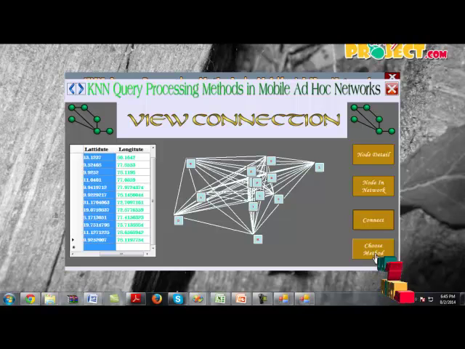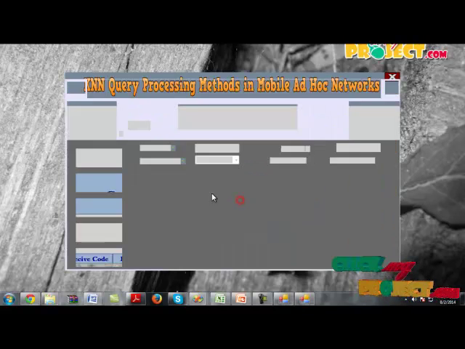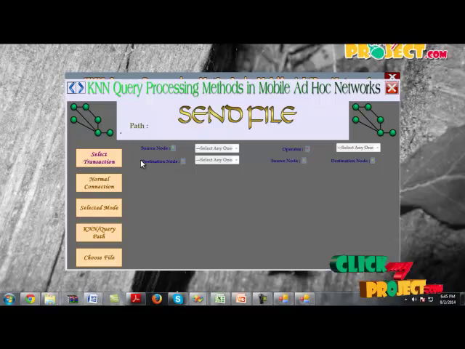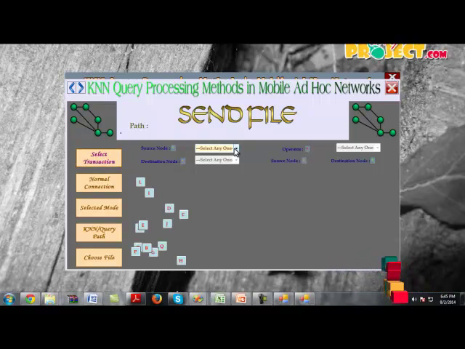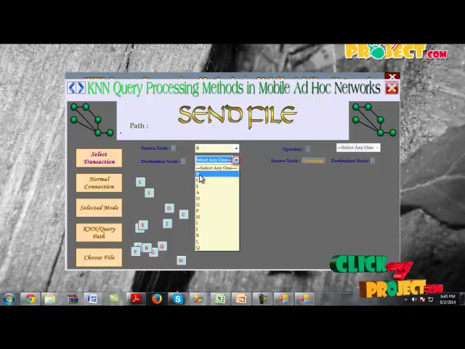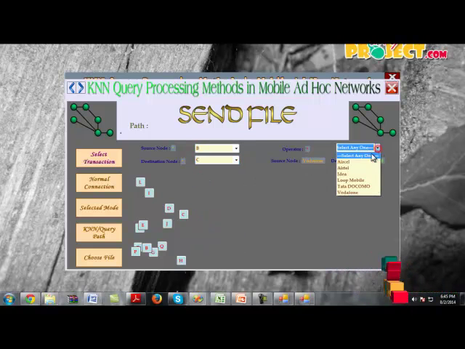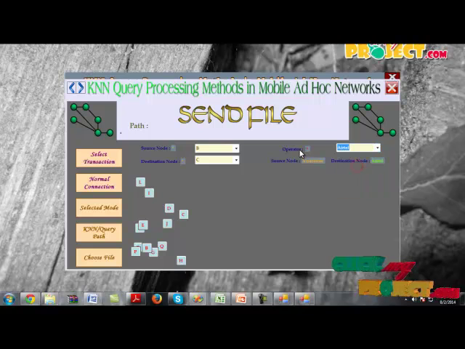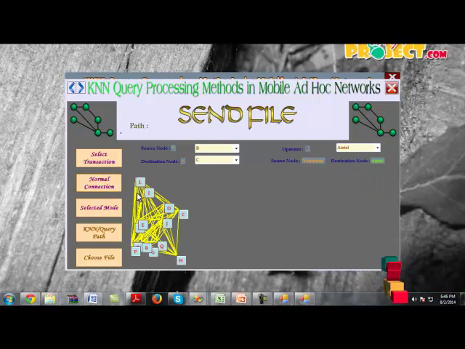Next, if you click choose the method, this is the page which you use to access the queries by selecting the source, the destination and the operator. This is the query used to segregate the connection, and by clicking the normal connection, the connection will be established.